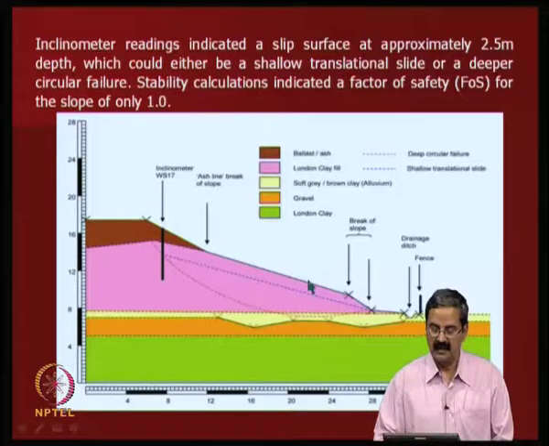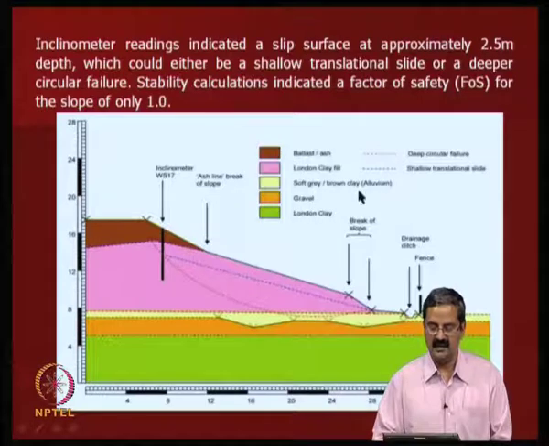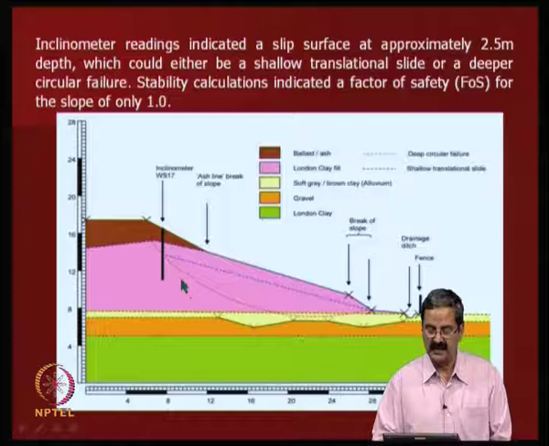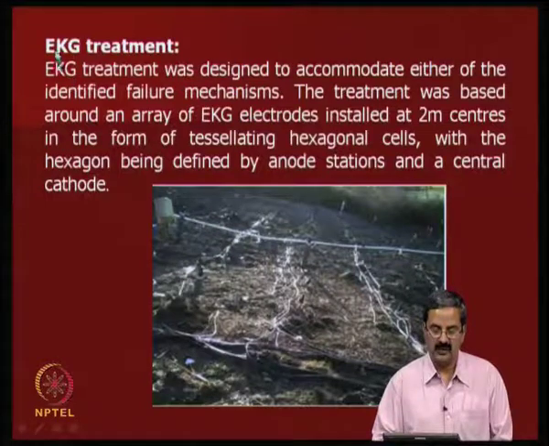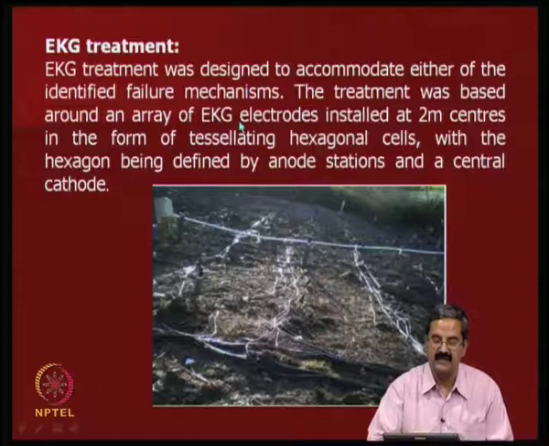And the material is what? You can see it is all London clay fill, very sensitive brown soil; these are all poor materials actually. So, the electrokinetic geosynthetic treatment was designed to accommodate either of the identified failure mechanisms.